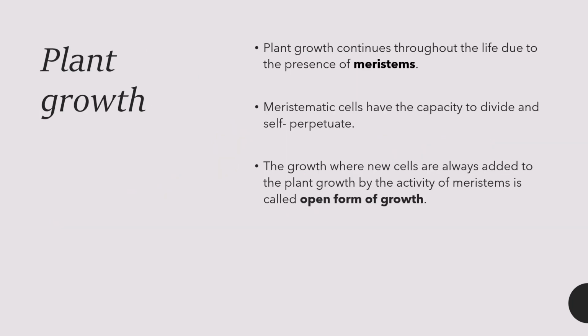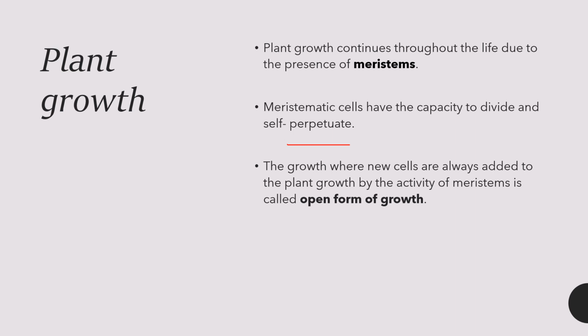Plant growth continues throughout life due to the presence of the meristem. The roots and the stem grow in length because of the meristem, which adds tissue behind it and constantly leads to growth into the ground or into the air. Meristems have the capacity to divide and self-perpetuate.